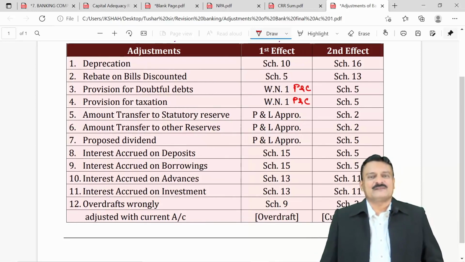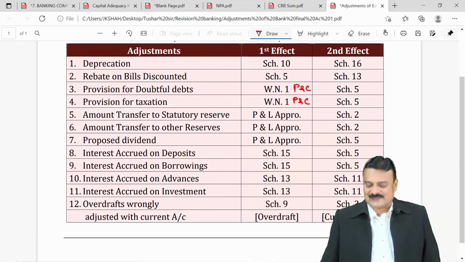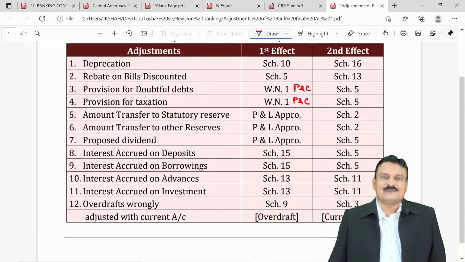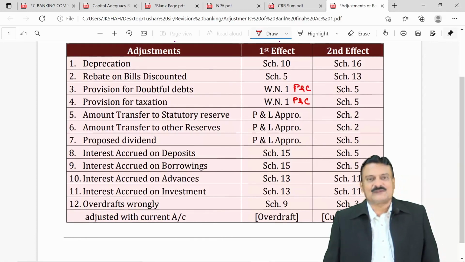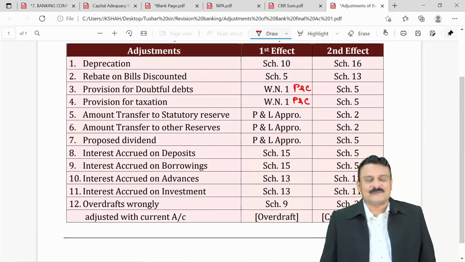Provision for doubtful debts: provisions and contingencies, and second effect schedule 5. Provision for taxation is also a provision, so the first effect remains the same, P&L provisions and contingencies, and the second effect schedule 5.